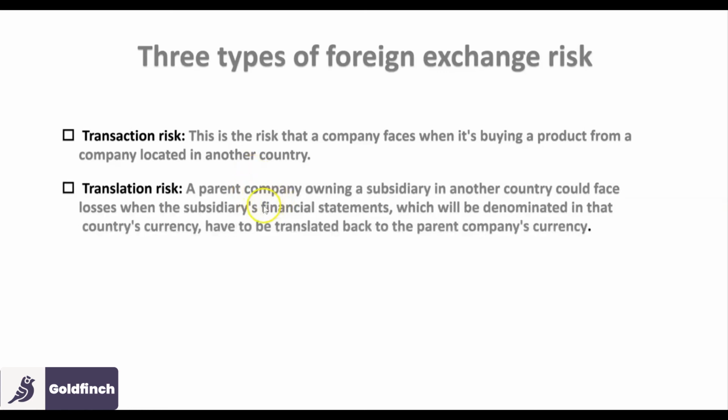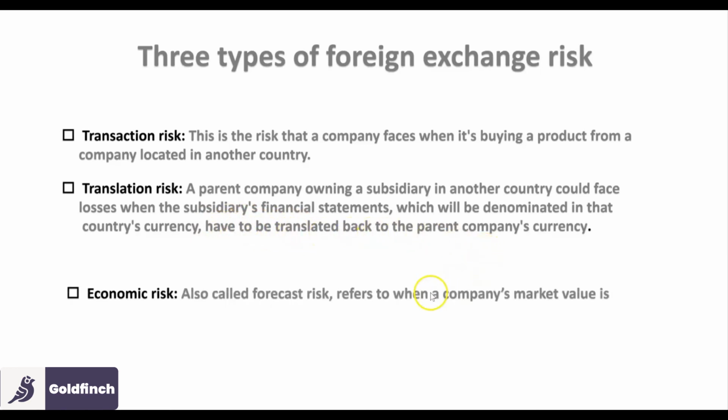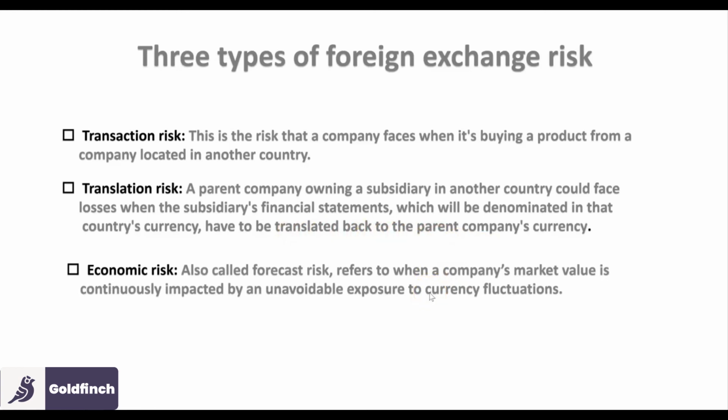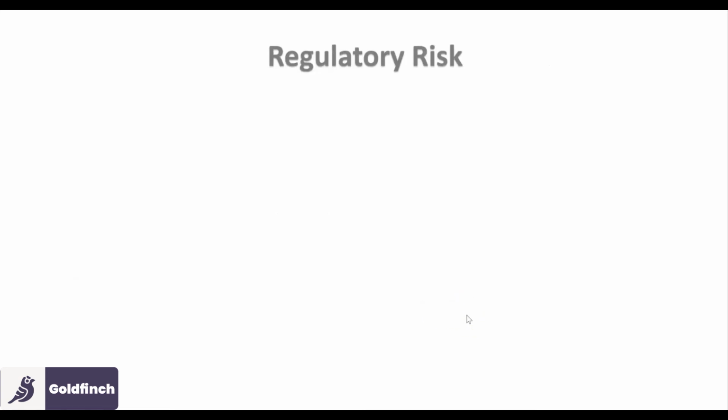We have translation risk. A parent company owning a subsidiary in another country could face losses when the subsidiary's financial statements, which are denominated in that country's currency, have to be translated back to the parent company's currency. We have economic risk, also called forecast risk. It refers to when a company's market value is continuously impacted by an unavoidable exposure to currency fluctuation.